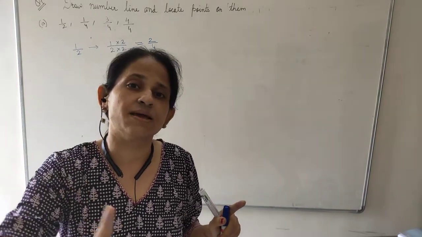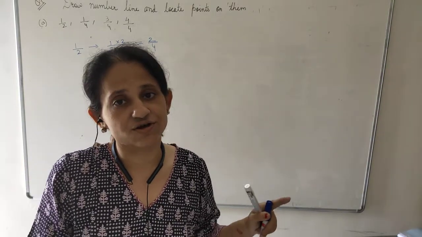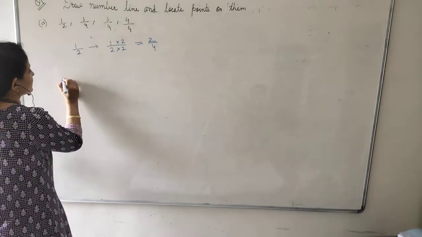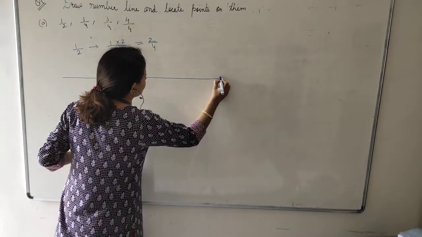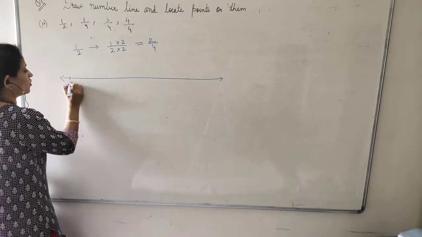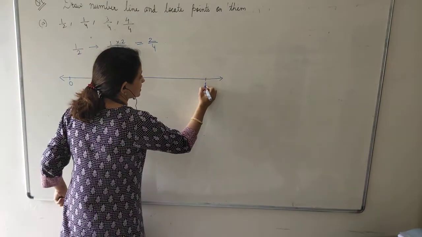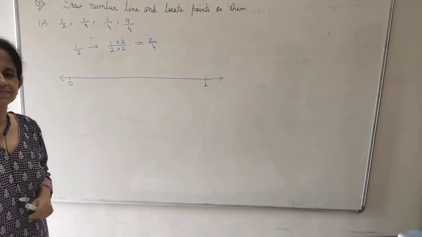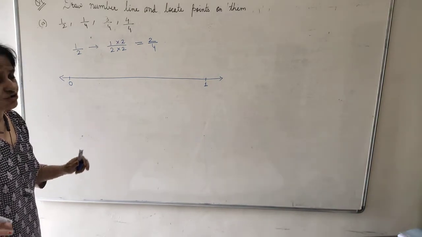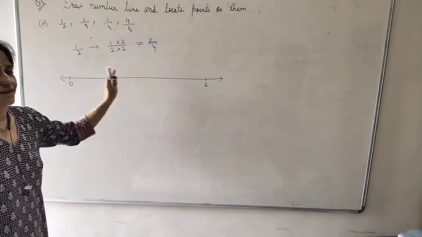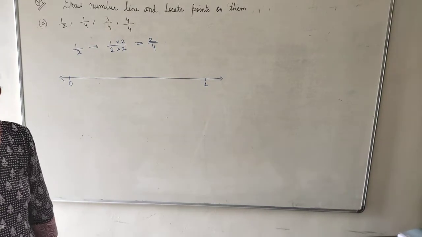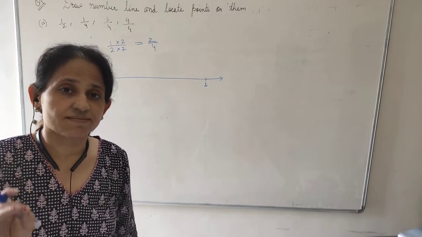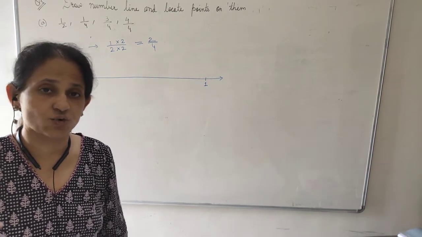If any fraction is improper, it will go beyond 1 because improper fractions are always greater than or equal to 1. So with pencil and scale, I will draw a number line and I will put only 2 numbers on the number line because I have all the fractions as proper fractions. Now, I told you whatever the denominator is, that many parts I have to make, and the parts have to be equal. They cannot be unequal. The parts which you are making on the number line have to be equal.